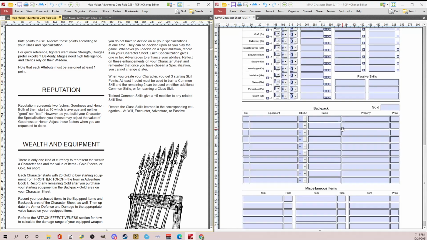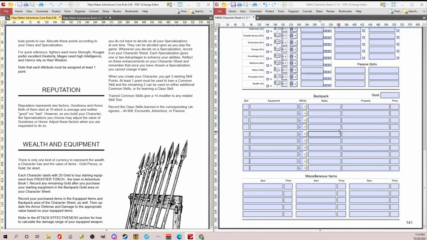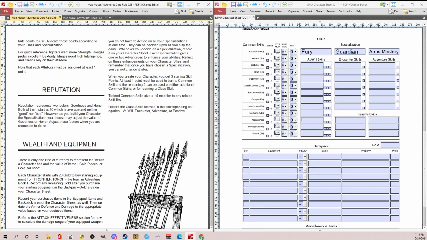So let's scroll down to skills here. So here are your skills. You get 3 skill points. At least 1 point must be used to train a common skill. This is your common skills here. The remaining 2 can be either common skills or an additional class skill.